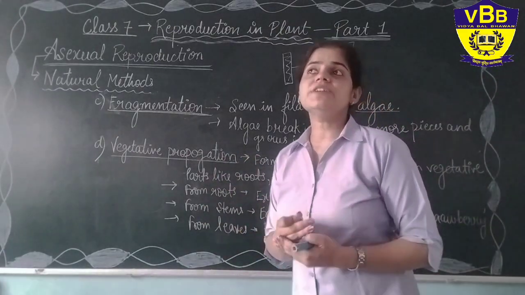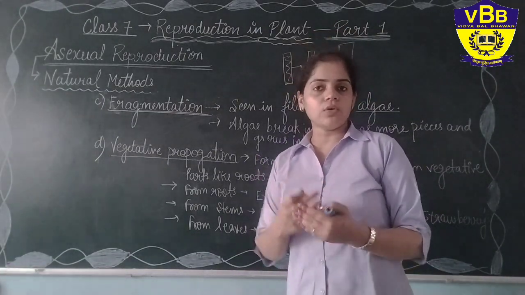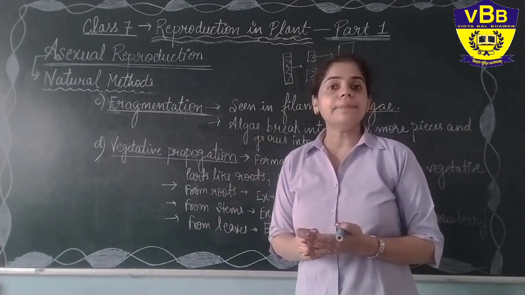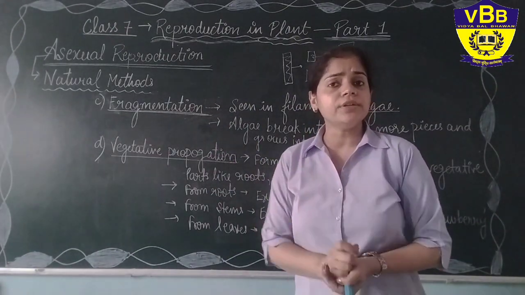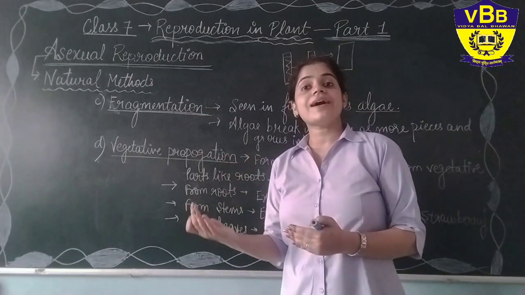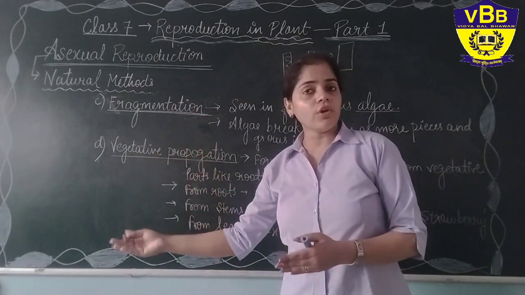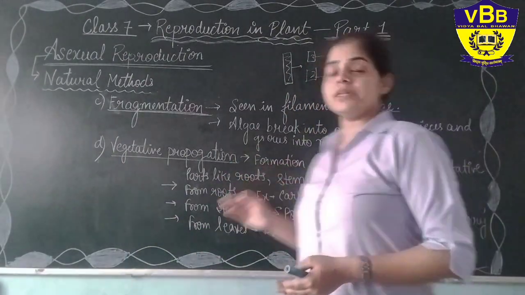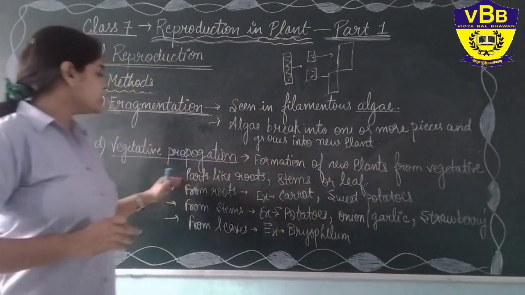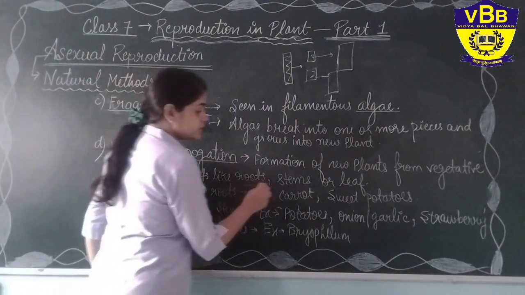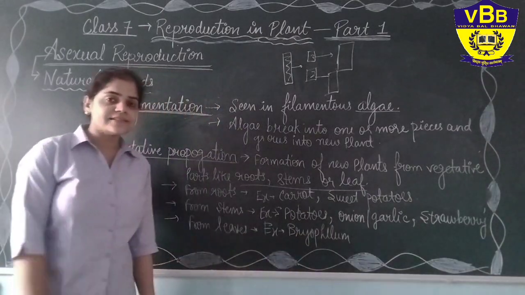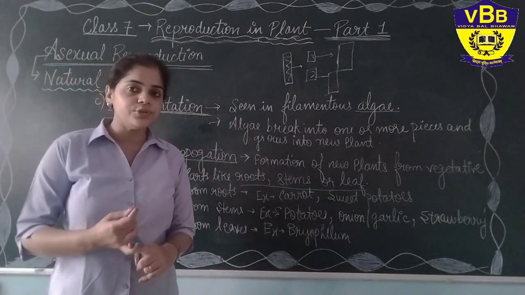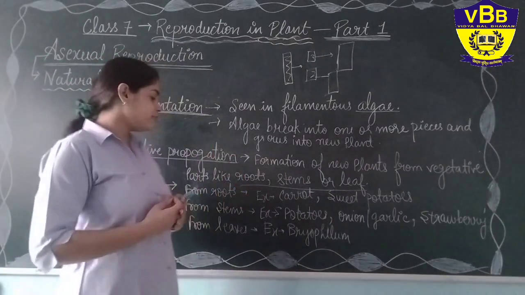Okay, see, basically we grow new plants in our homes with the help of seeds. But through all these methods, we are able to produce new plants very fast compared to the normal process of growing with seeds. So, in vegetative propagation, new plants form from the vegetative parts like roots, stems or leaves. Yes, from the roots, stems or leaves of one plant you can grow different kinds of plants.